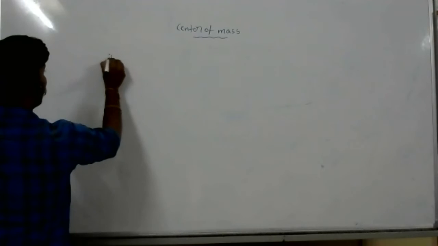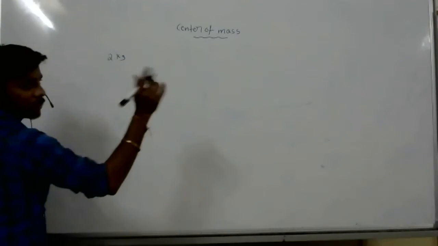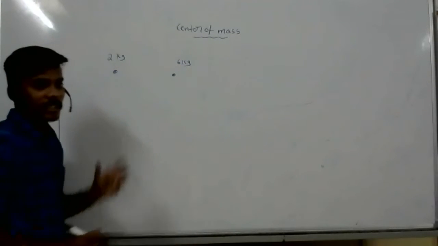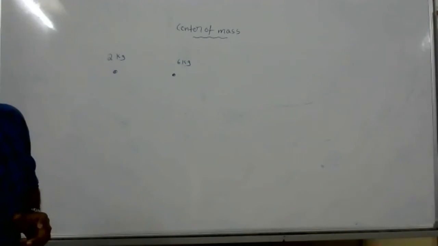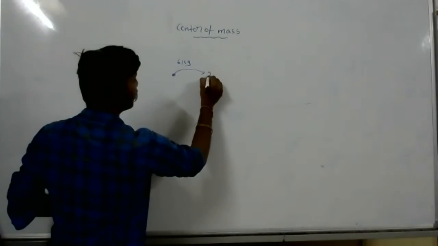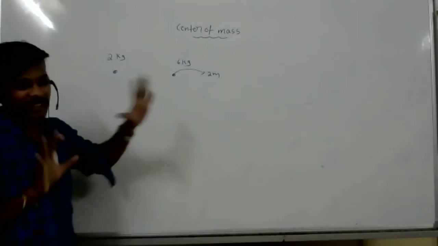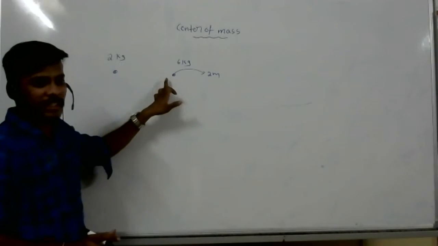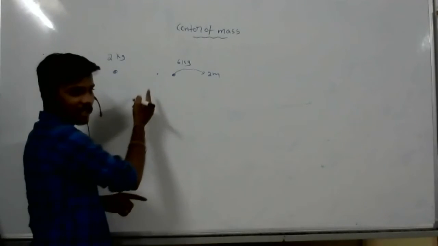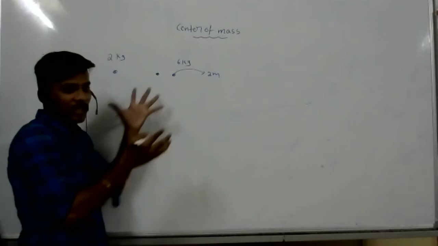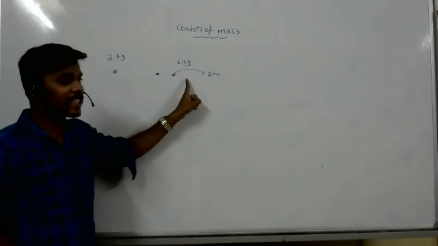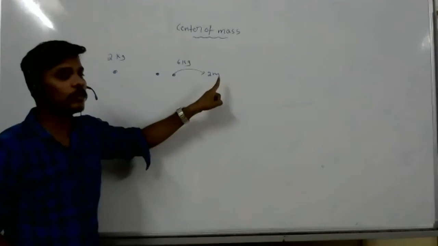Two bodies I am giving, 2 kg and 6 kg. Concentrate. Now, 2 kg and 6 kg, center of mass will be somewhere here, right? Now what I'm doing is shifting the 6 kg body 2 meters.